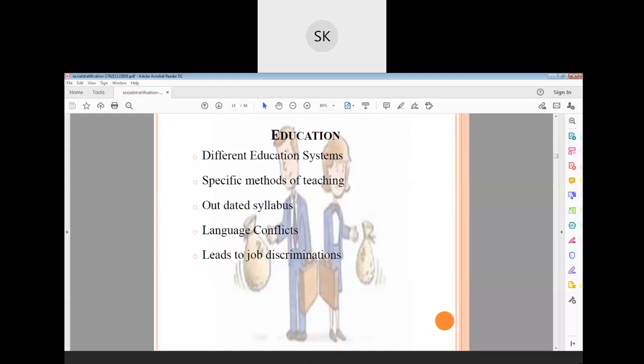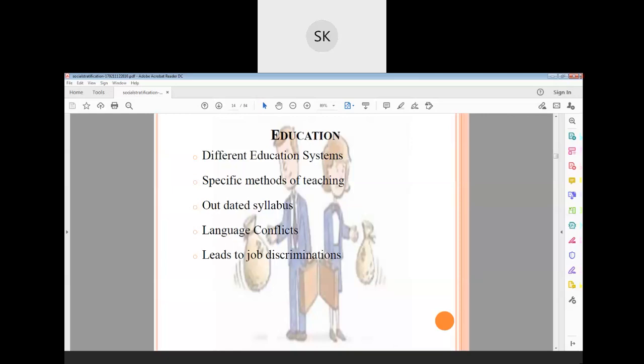Yes, of course. Then there is the outdated syllabus. Many organizations, many education institutions, are following an outdated syllabus, those who don't have the autonomy to change the syllabus. For example, our university has autonomy to change the syllabus year by year. But some institutions, those depending on another university, affiliated colleges, don't have a chance to update their syllabus. Still, they are following an outdated syllabus.